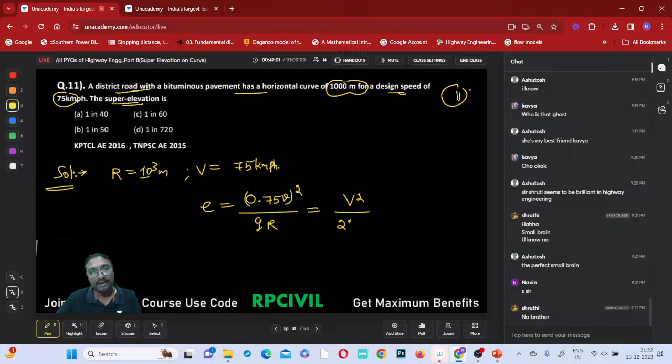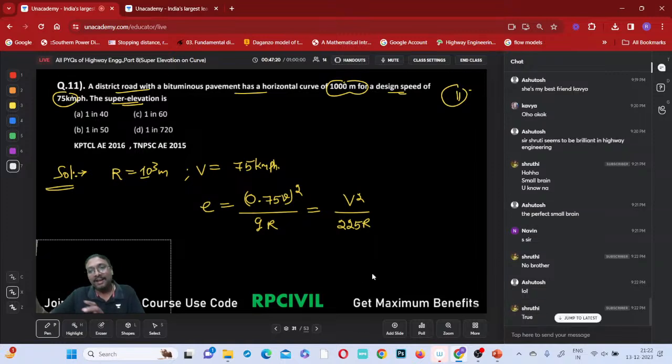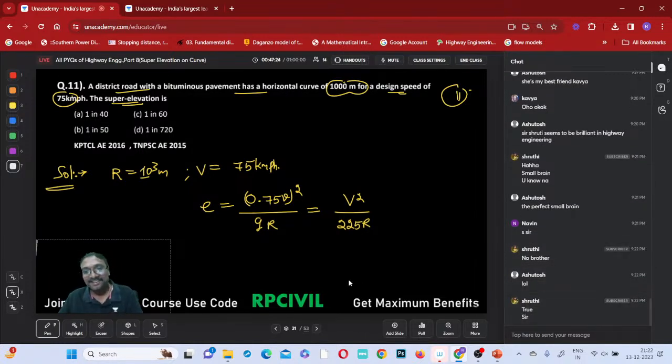This is 225R. So you know how she will keep her brain active daily. During the night, she will just remove her skull, and from that she will remove the brain and keep it in the fridge so that it will not be strained during night time, and every early morning she will wake up and take it and keep it inside the skull again. Like that she will be keeping her brain active.